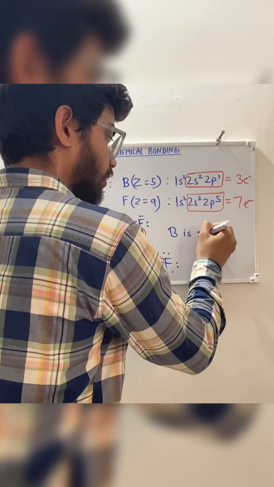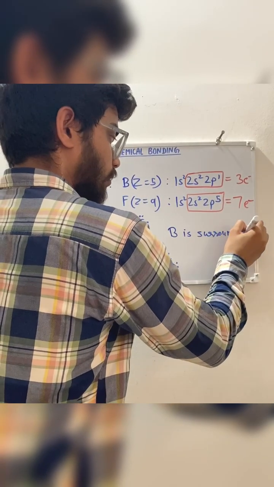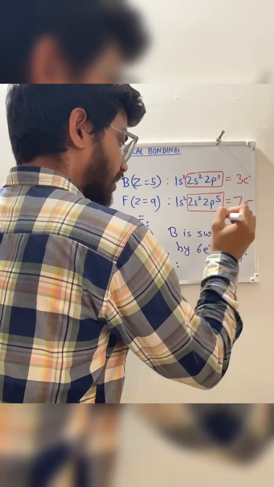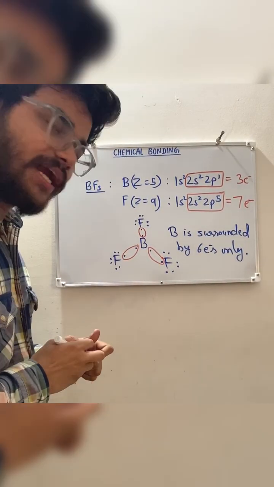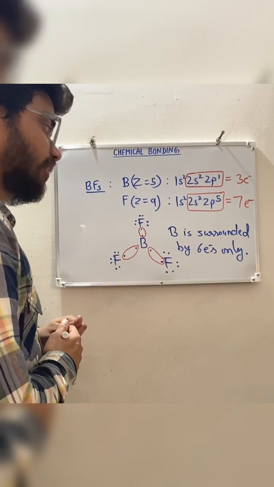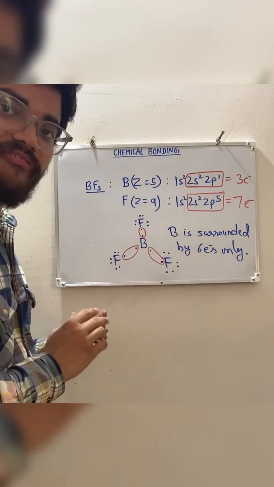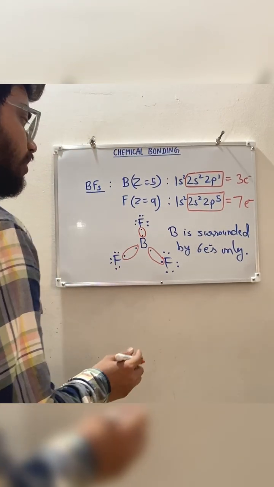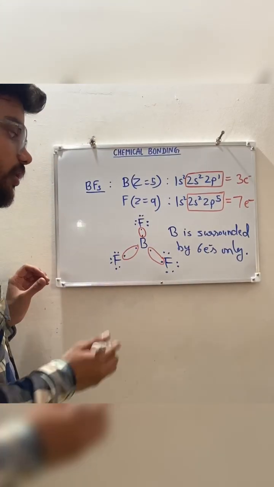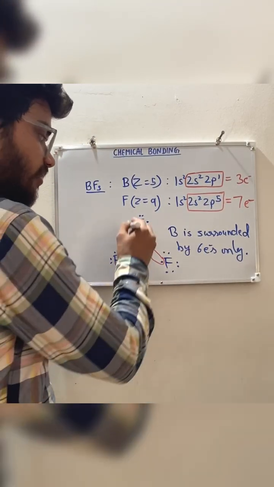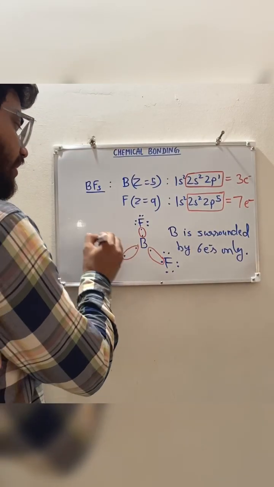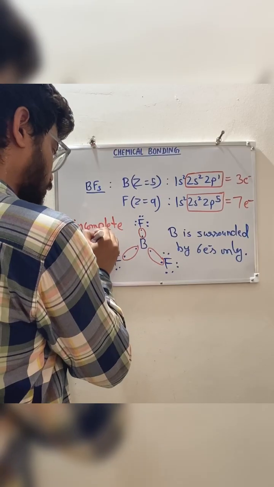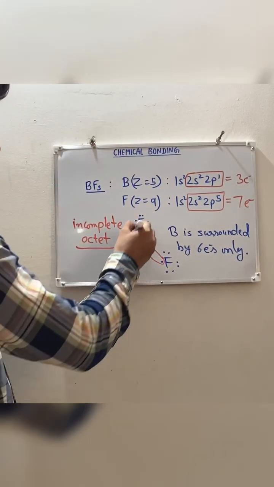Boron is surrounded by 6 electrons only, right? But the octet rule says that every element must be surrounded by 8 electrons. It means here the octet rule fails. This molecule BF3 does not satisfy the octet rule. Here boron does not have 8 electrons around it. It means it has an incomplete octet, because it has only 6 electrons.